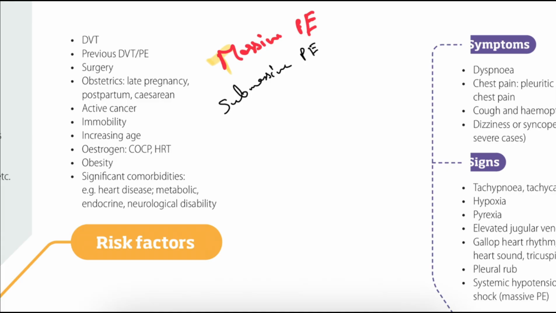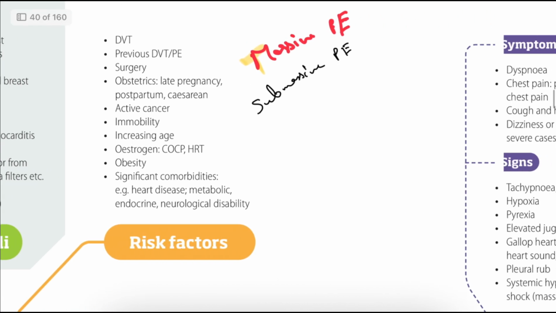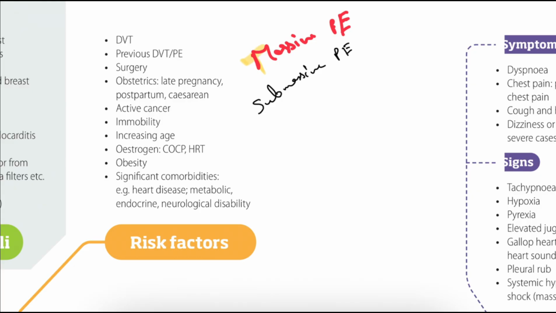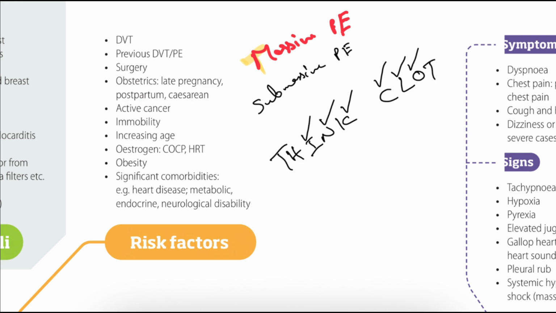Okay. Next, we have some causes. We already covered the causes, and we have a mnemonic: Think clot. T means trauma, hormonal therapy, immobility, neoplastic or cancer. K means knee or hip surgery. C means central venous catheter. L means long travel. O means obesity. T means thrombophilia. So these are the main common causes we can see here.